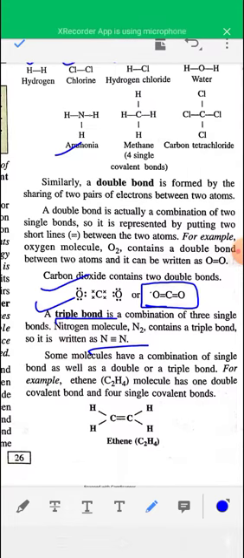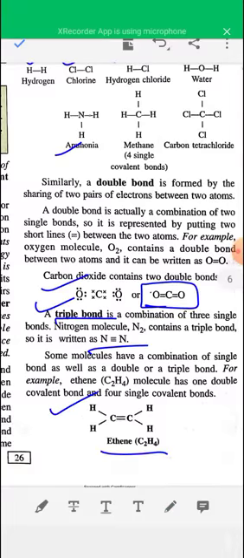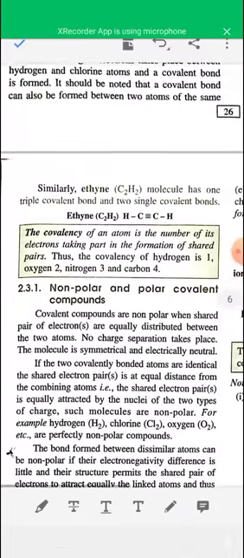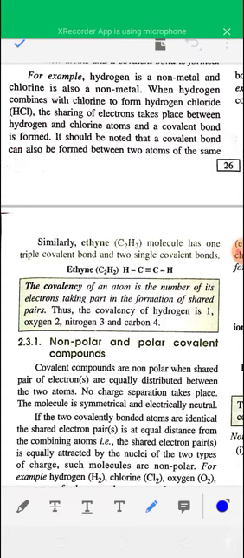And in ethylene, C2H4, a double covalent bond is present. In acetylene, C2H2, a triple covalent bond is present. The covalency of an atom is the number of its electrons taking part in the formation of shared pairs. Thus, the covalency of hydrogen is 1, the covalency of oxygen is 2, and the covalency of nitrogen is 3.